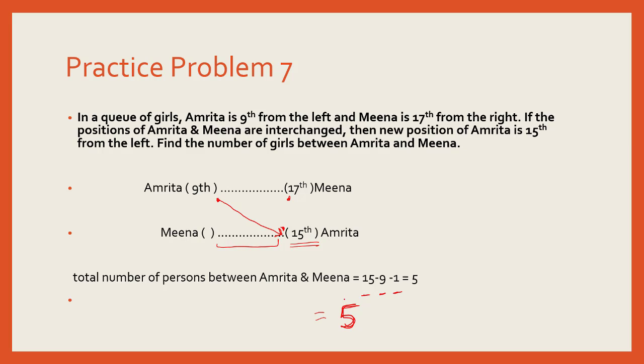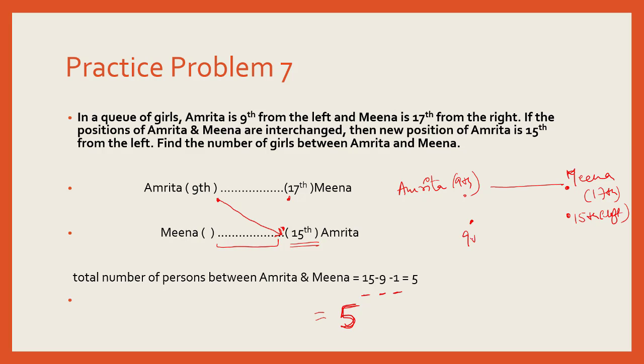You can also understand it this way. Amrita originally was 9th, and the original position of Meena, which was given to us as 17th from the right, is also 15th from the left.